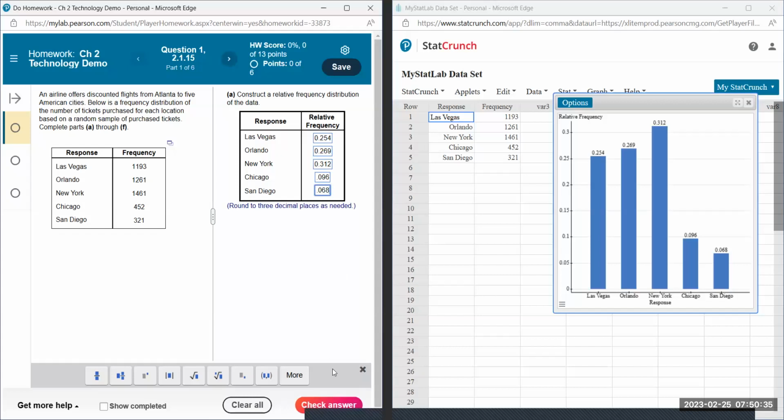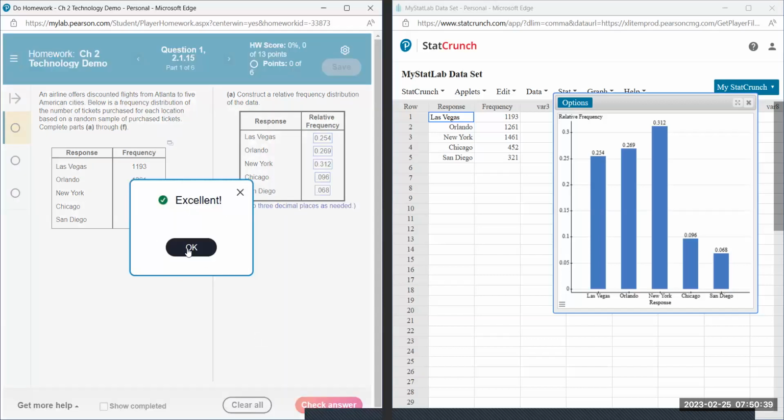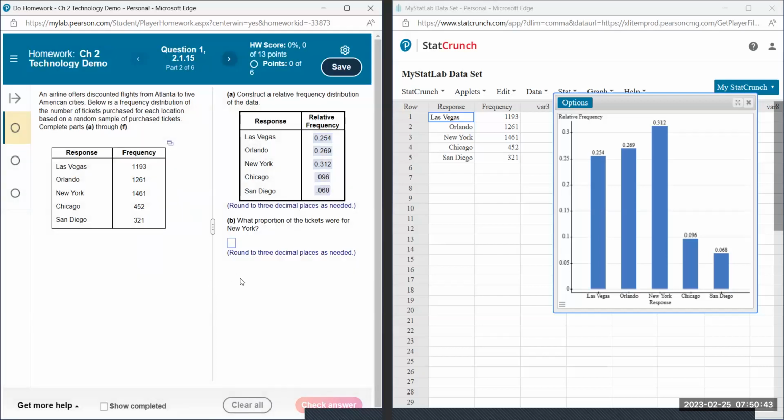And I'll check answer. Maybe in the future when I do this, occasionally I do a typo and you might get it wrong. So then you could go back and fix it and see if you did a typo, like two decimal places. Sometimes I do that. If you get it all wrong, you could try another one. You could keep trying as many as you can until you get 100%.